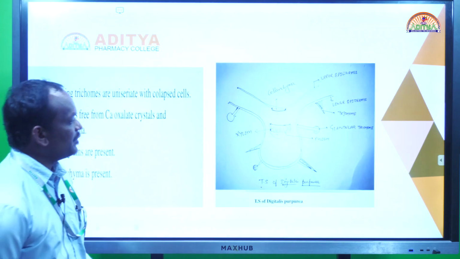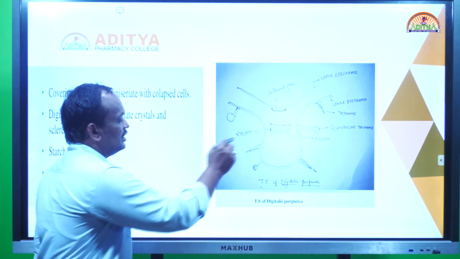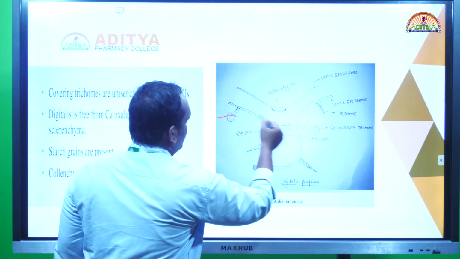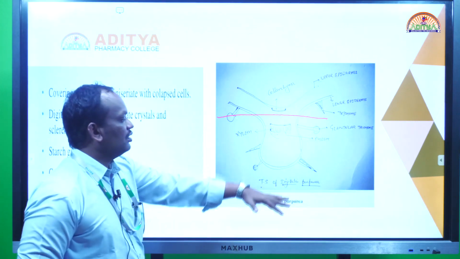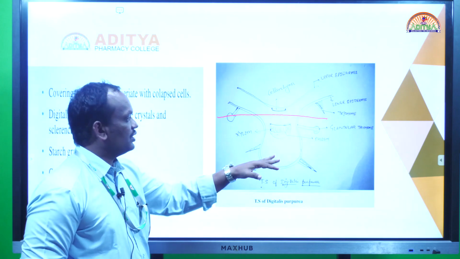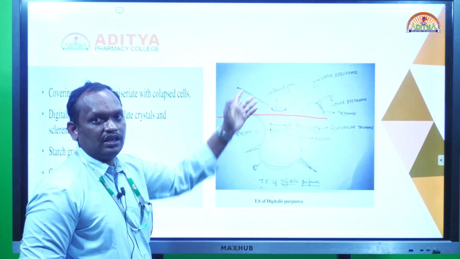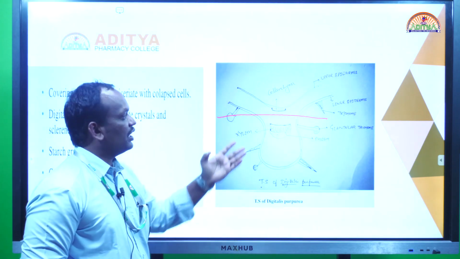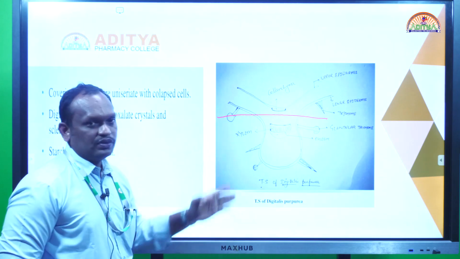We see the structure of the microscope of the digitalis leaf. What I said, it is a dorsiventral leaf. If we see the lower surface of the digitalis, we can see a different structure, and on the upper side, the upper epidermal side, we have a different look. So it's a dorsiventral leaf.